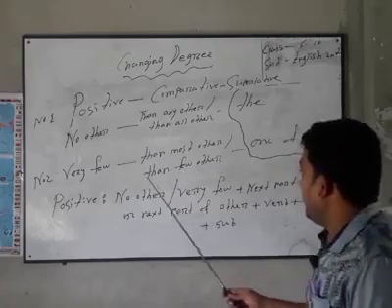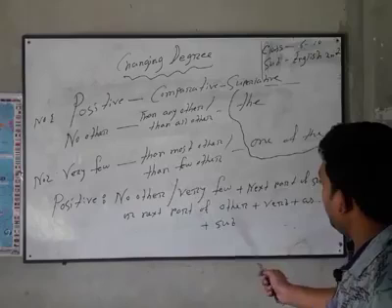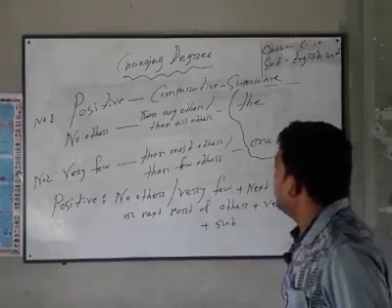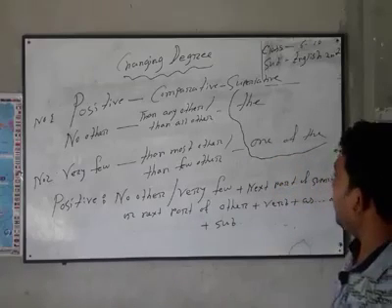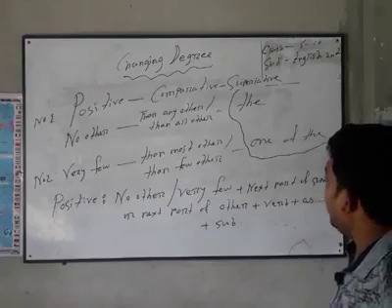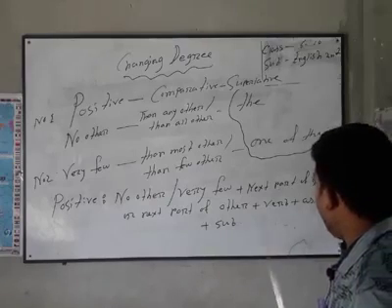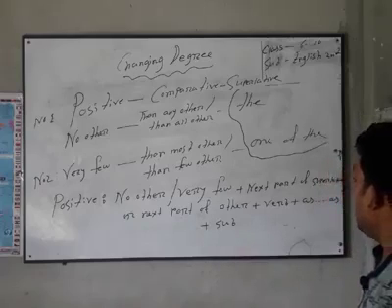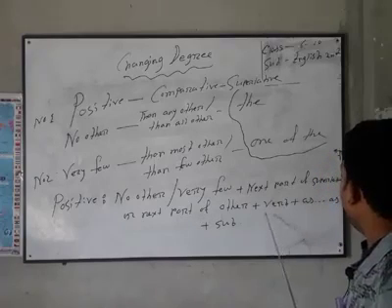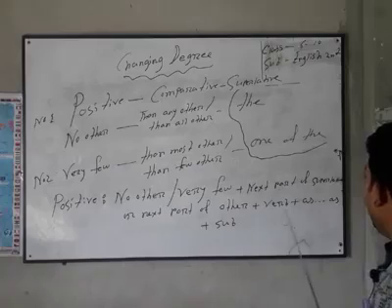Or if you find "than most other" or "than few other," or "than any other" or "than all other," and you are asked to make it positive degree, then you will use the next part of other, and next you will use the verb, and next you will use "as."